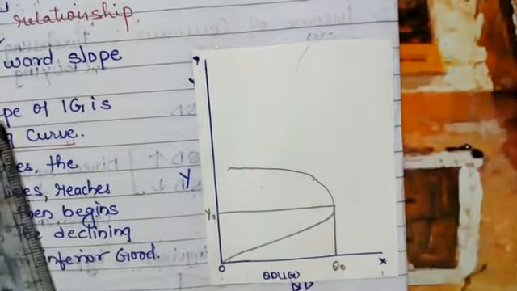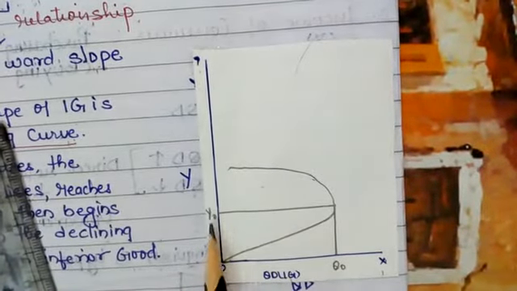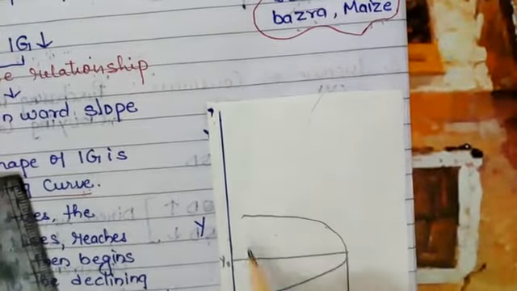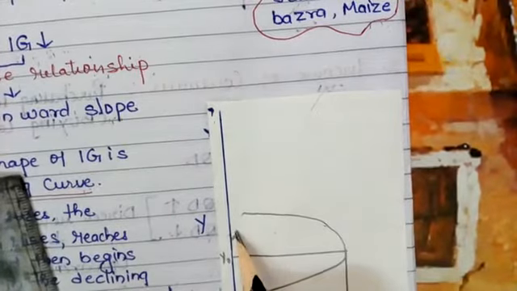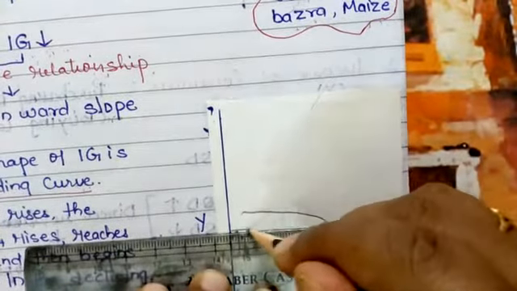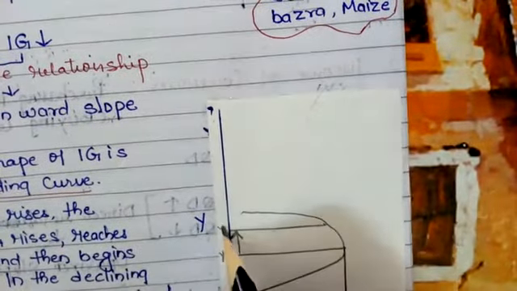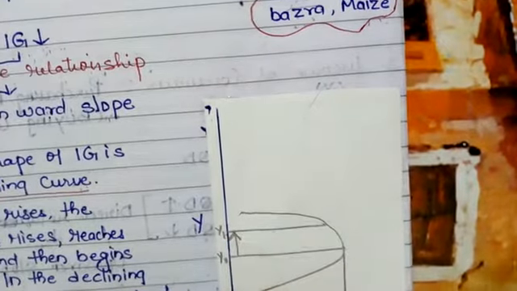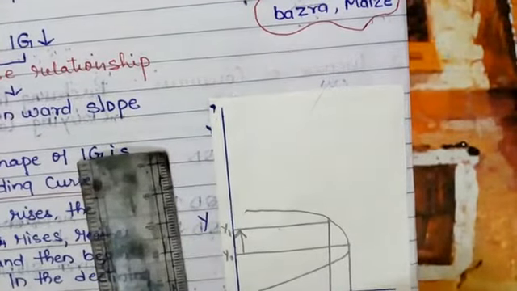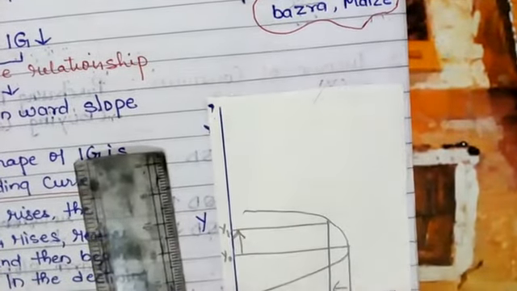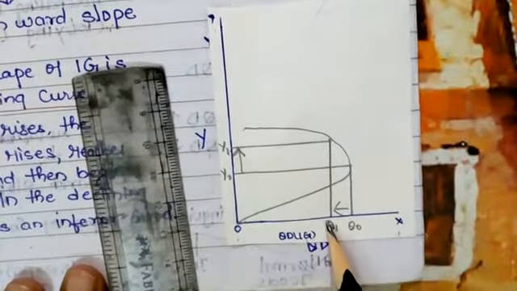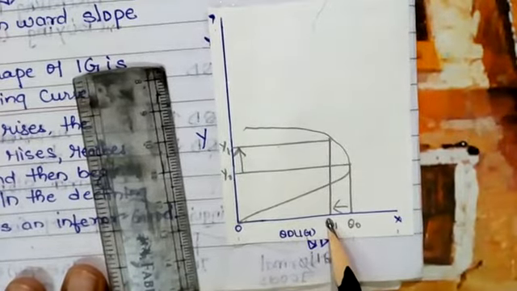When the income of the consumer is low, at that time the consumer is purchasing low quality goods. When income increases, this is the arrow, that is Y1. When income increases, then quantity demanded for inferior goods decreases.